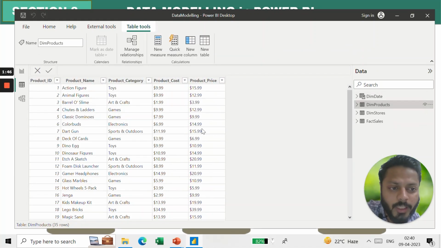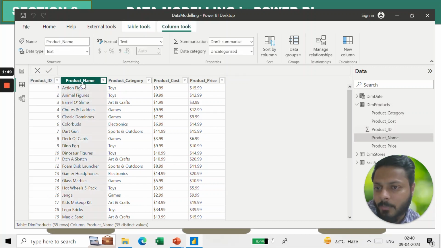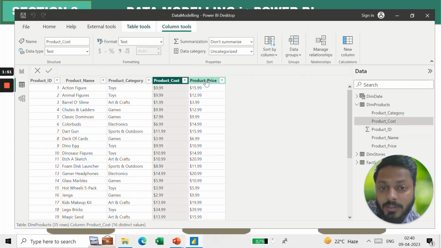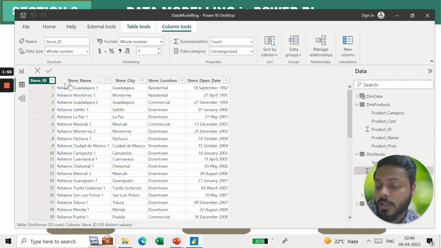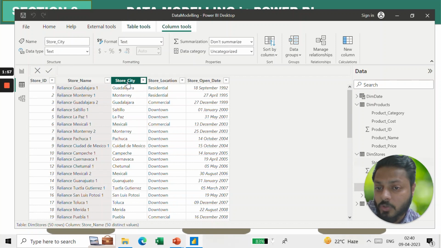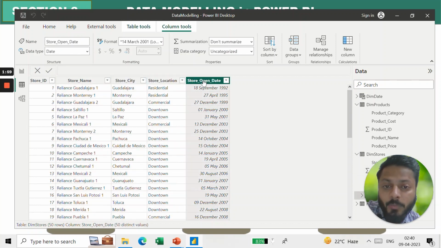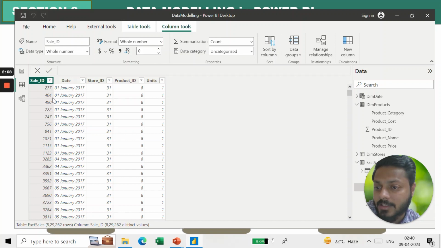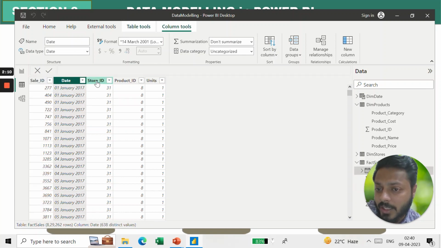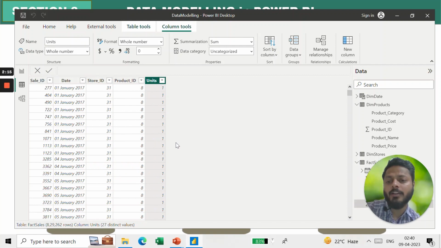Then if I go to dim products, I have product ID, product name, product category, product cost, and product price. If I go to dim stores, then I have store_ID, store name, store city, store location, and the opening date of the store, right? And finally, I have fact sales. So this is my fact table. I have sales_ID, against each ID, against which date, store ID and product ID, I have units, right? So from here I can get the sales.